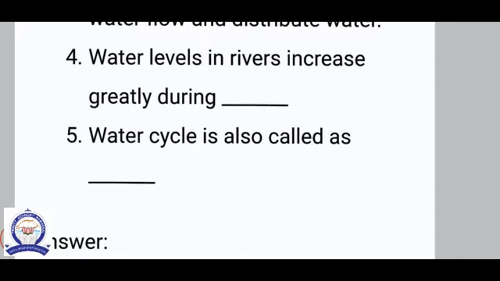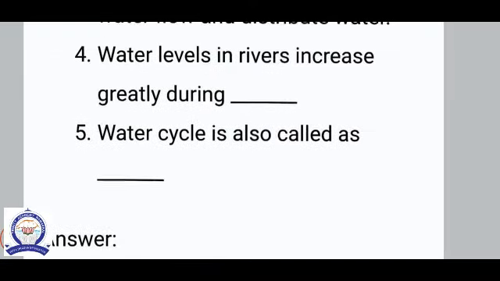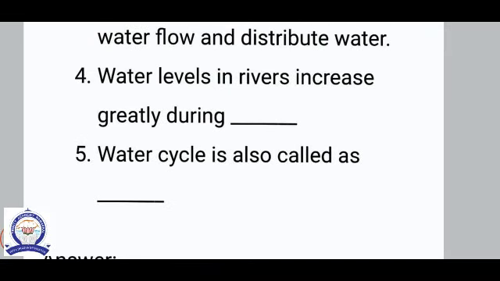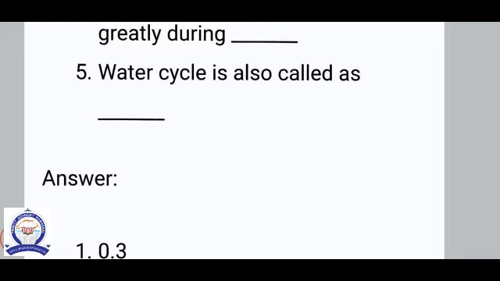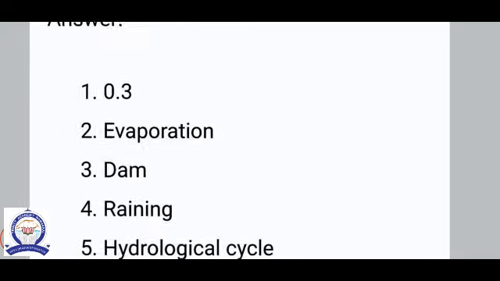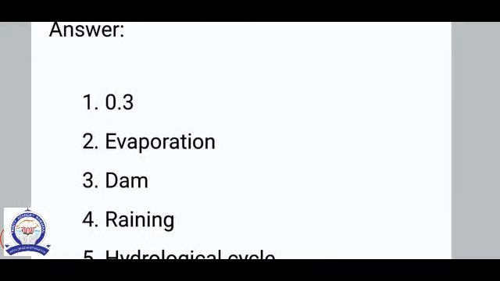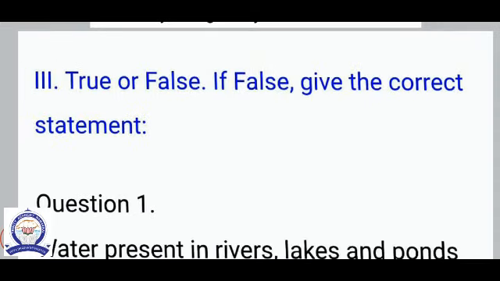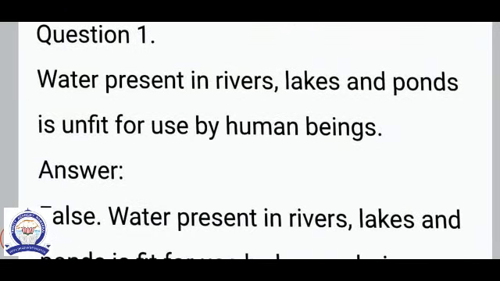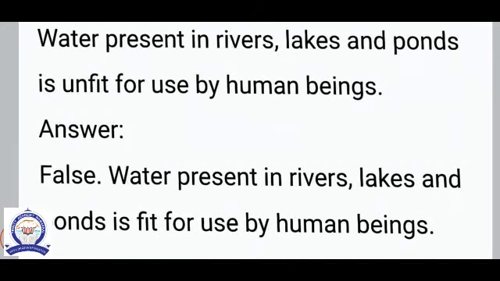Fourth one, water levels in rivers increase greatly during raining. So during the rainy time, the water levels of rivers increase greatly. Fifth one, water cycle is also called the hydrological cycle. True or false? First one, water present in rivers, lakes and ponds is unfit for use by human beings. Answer is false. Yes, the water present in rivers, lakes and ponds is fit for use by human beings.